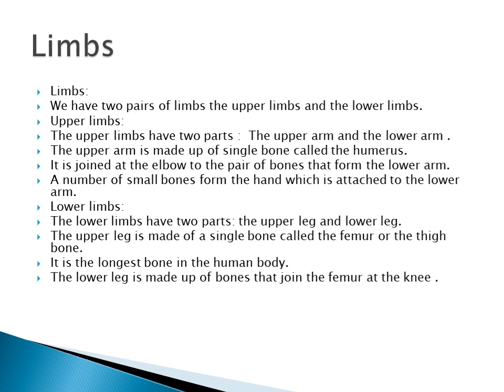a number of small bones form the hand, which is attached to the lower arm. So many small bones you can see in your hands. And the lower limb has 2 parts, the upper leg and the lower leg. Here also the upper leg is made up of a single bone. It is called the femur, or you can call it the thigh bone. It is the longest bone in the human body. This is the longest bone in your human body.